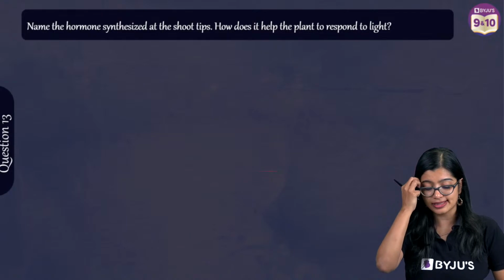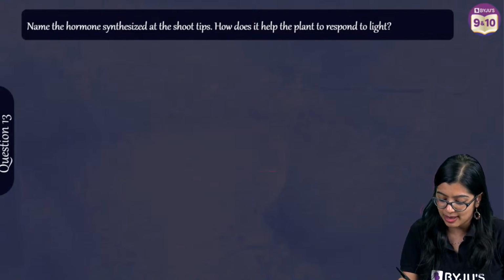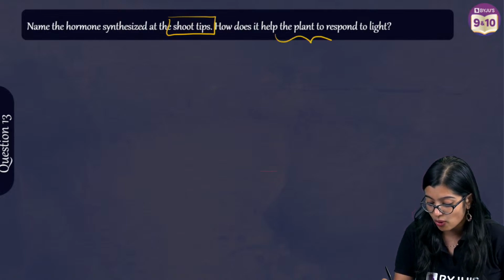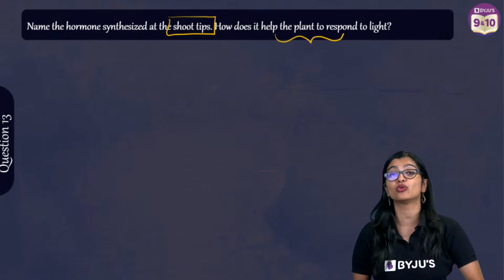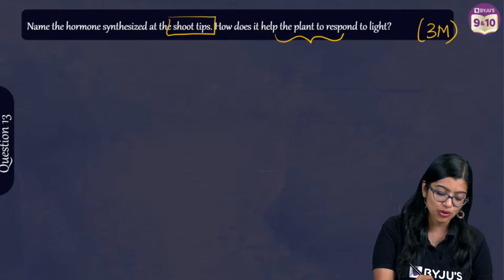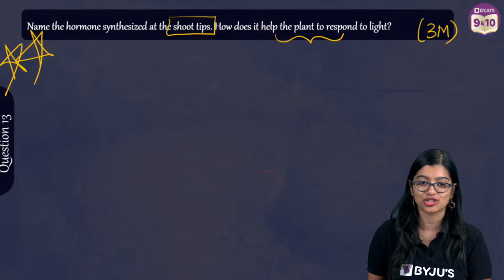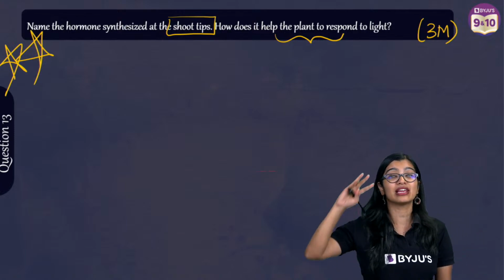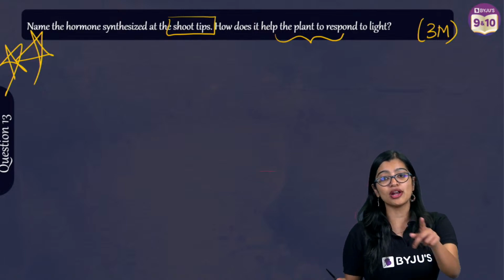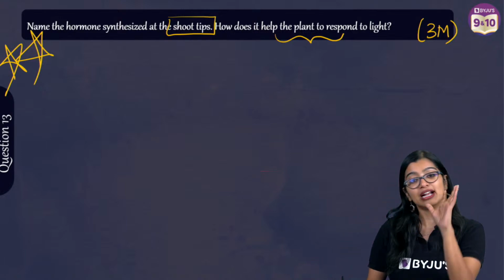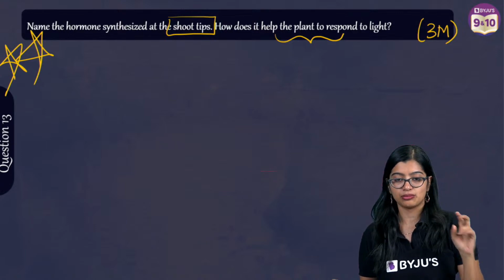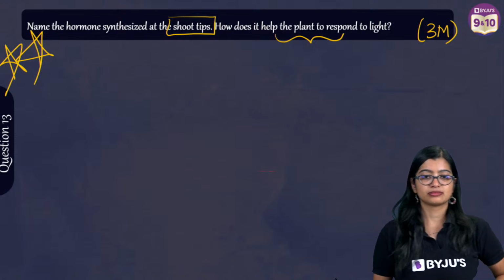Now moving on to the last 3 questions. Quickly. Name the hormones which are synthesized at shoot tips and how does it help the plant to respond to light? 3 marks. And I'm telling you, star mark this question. Very, very, very important. I told you this concept will come. They'll twist the question and they will ask you, that's all. They will only twist it and they will ask you.